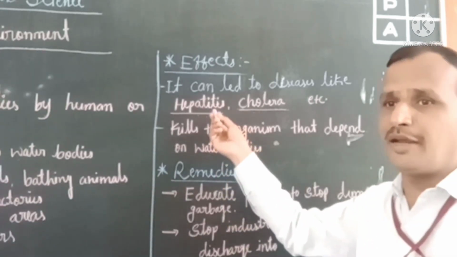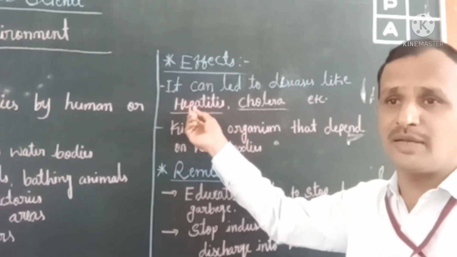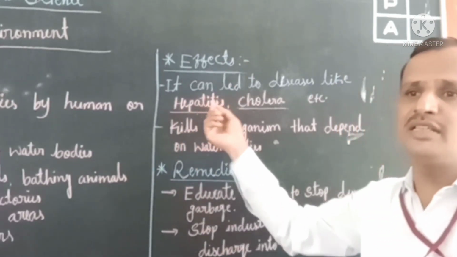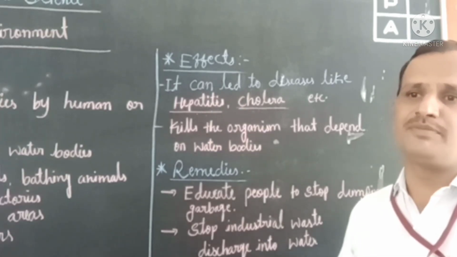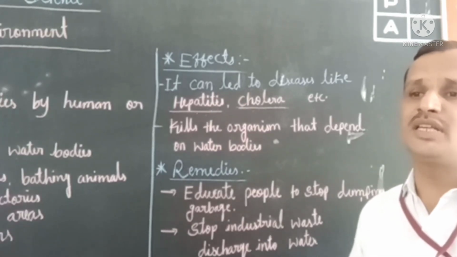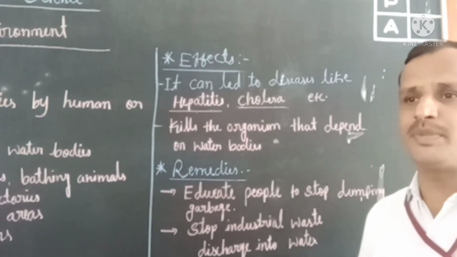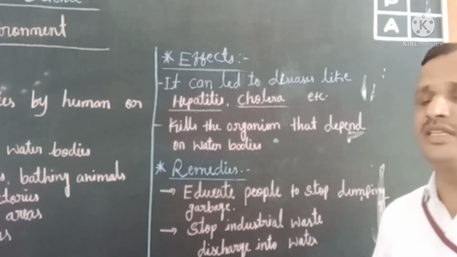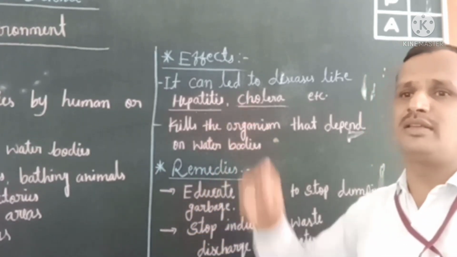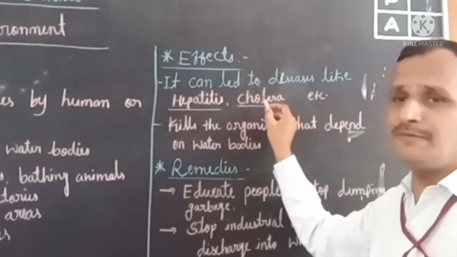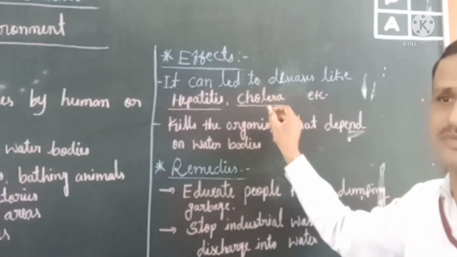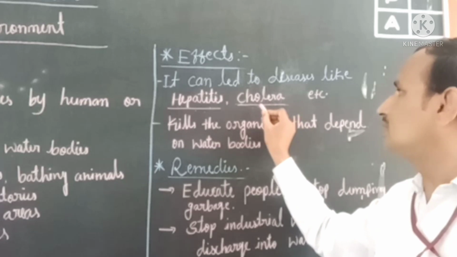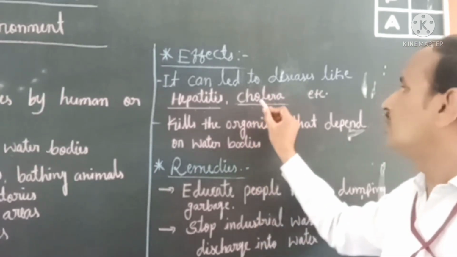So what is hepatitis? It is a serious liver infection disease caused by the hepatitis virus. Remember this. And what is cholera? This is also one of the diseases caused by water pollution, after drinking polluted water. Which disease? Cholera.